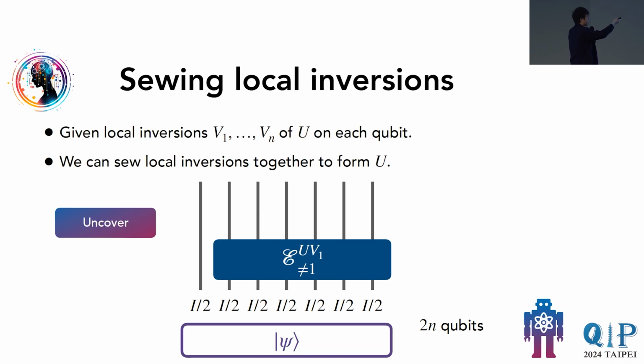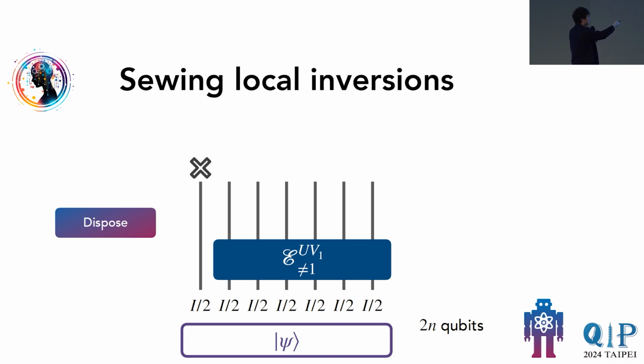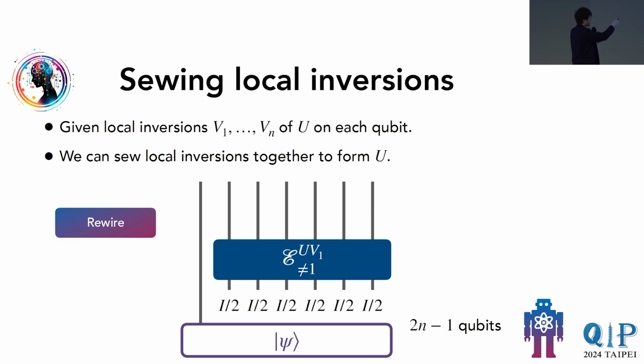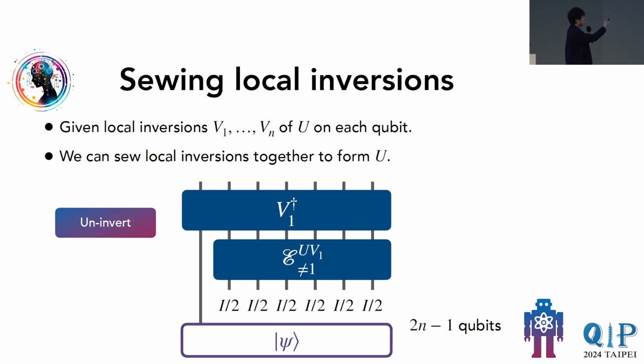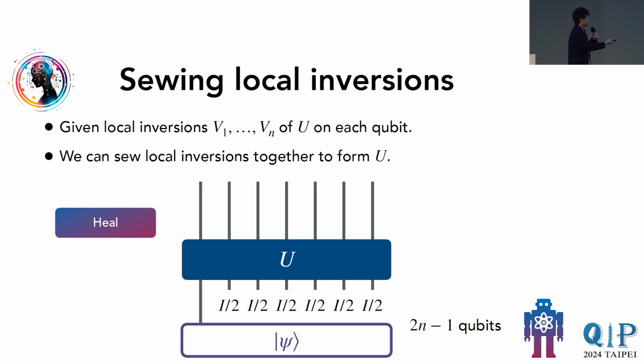Now there's no operation acting on it, and hence when we do this tracing out and then rewiring from the upper part, if you just hide the lower part, nothing really happened, and that's why V1 dagger and V1 will cancel out. So that's intuitively what happens, but mathematically one can write out the whole procedure and see that as well. Okay.